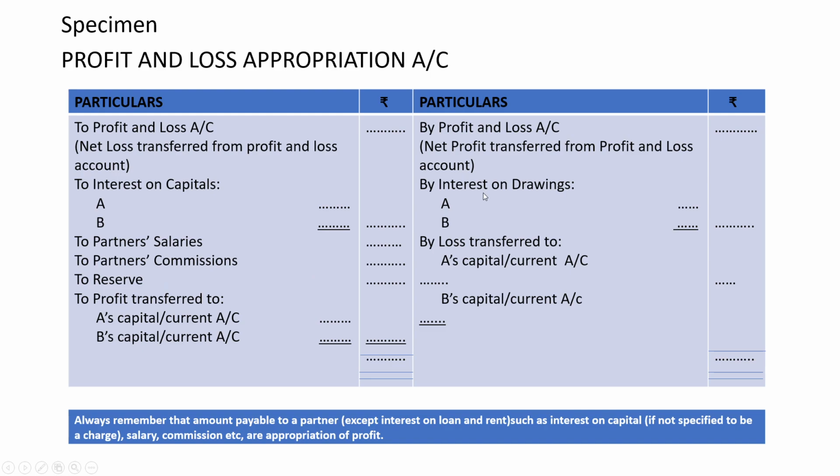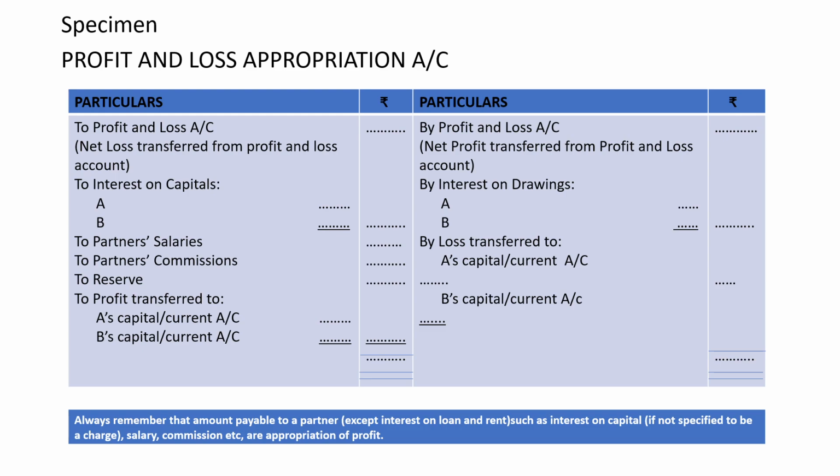In the credit side, if interest on drawing is charged, it is credited. Then the balancing figure will be either the profit or the loss. If it is profit, it will be debited in the appropriation account and distributed in their profit sharing ratio as per the deed.